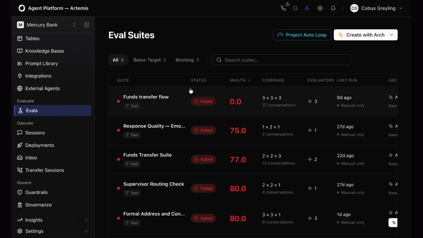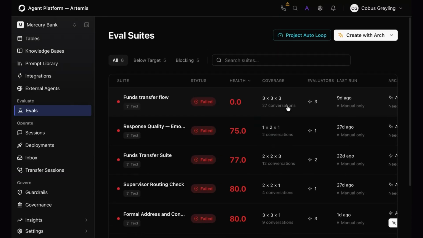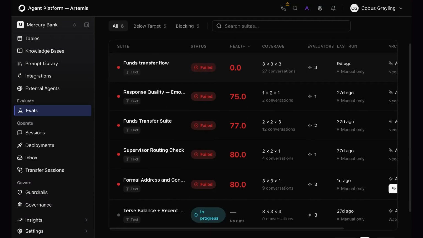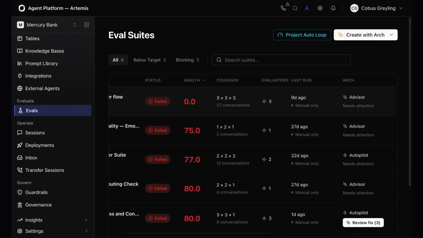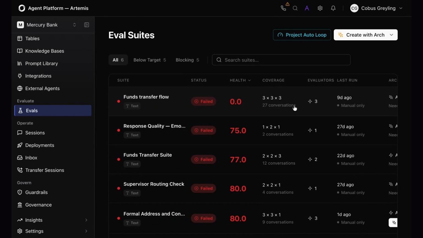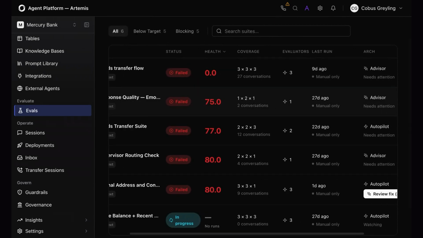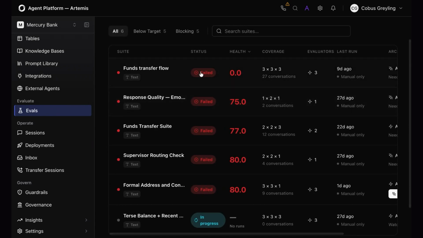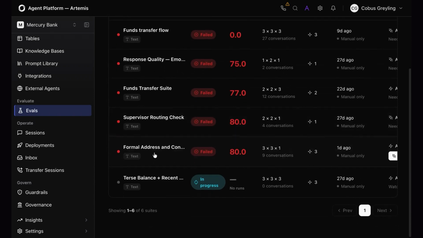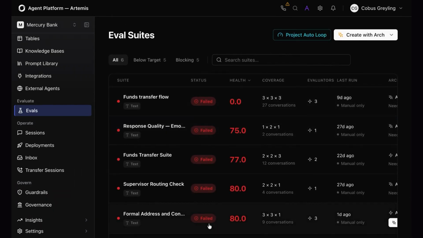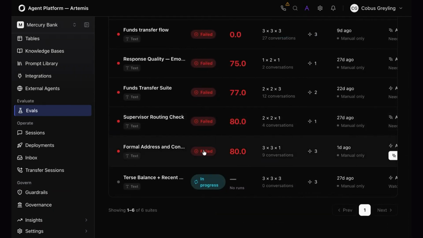So I quickly want to look at evals. Previously we looked at the different components of evals, so now I want to look at running evals and scoring. You will see there's a table here where I've got different evals defined. You can see the name of the suite that was created, and the status, so some failed.